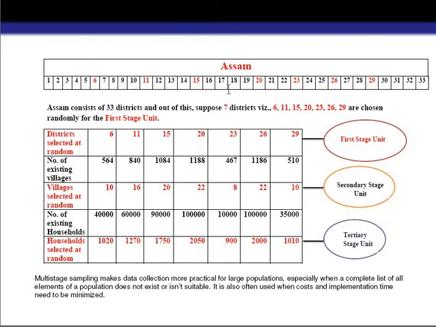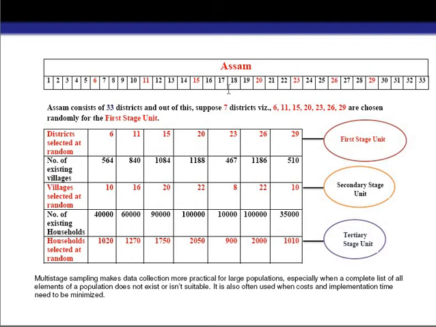Okay, now if we don't have the list of sampling units, in that case we do the same thing, but we don't use the process of randomness. We don't use any random technique to collect sampling units from stage to stage.